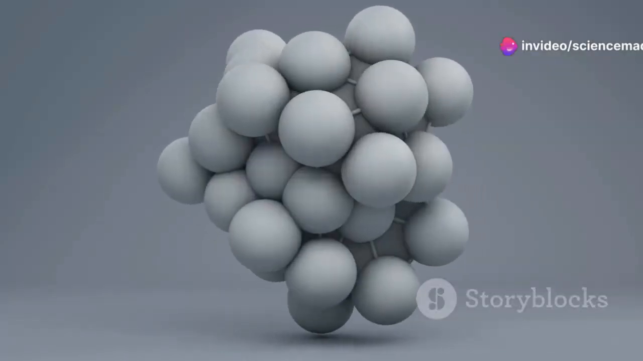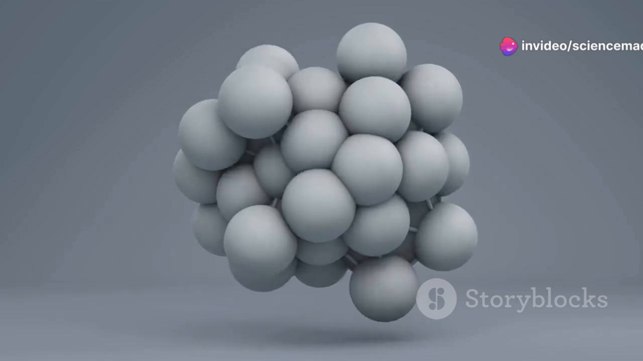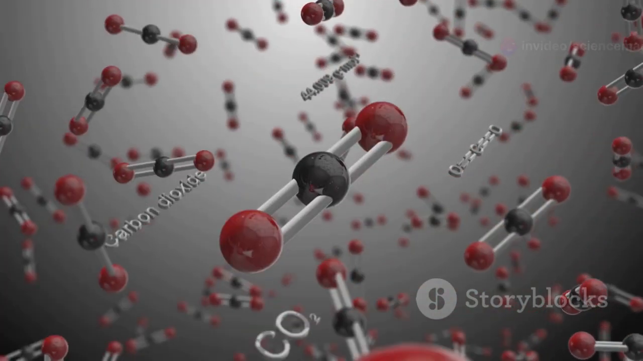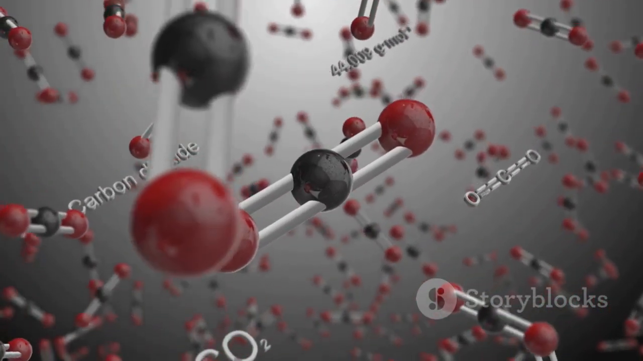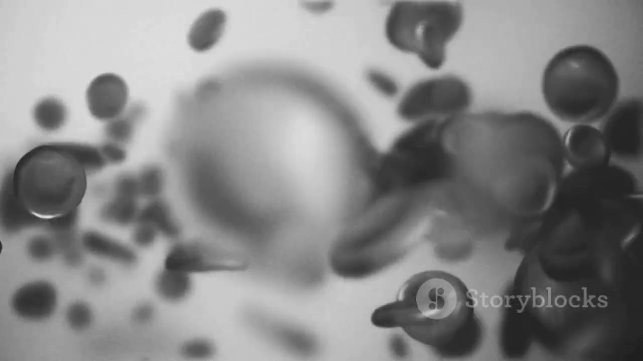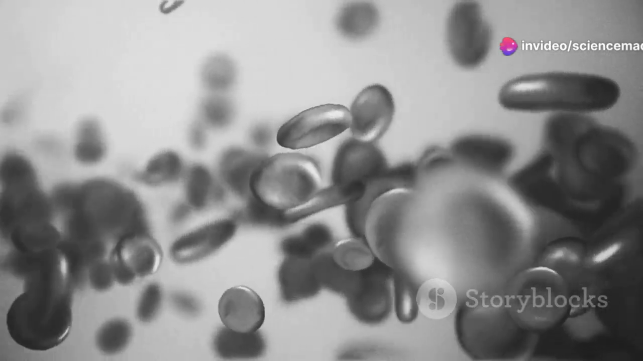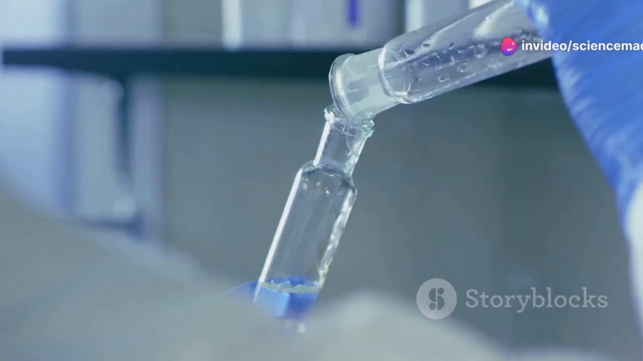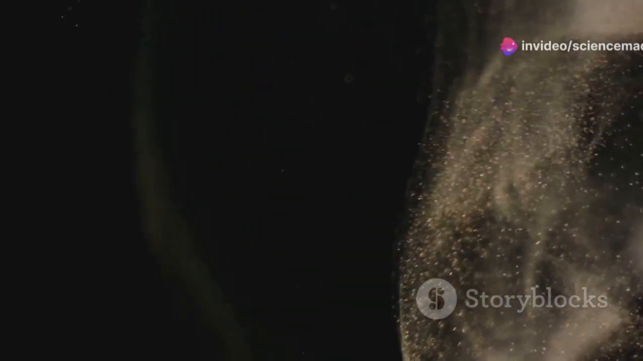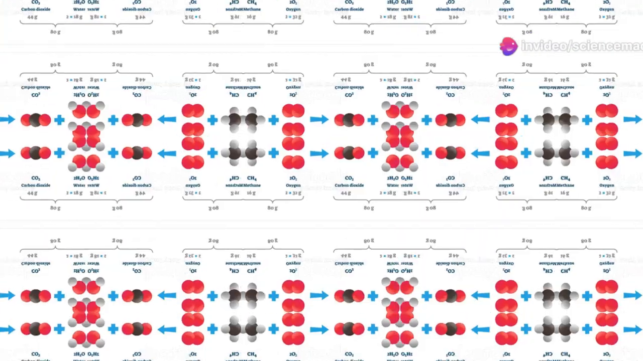Interparticle attraction is the force that holds these particles together. These forces vary in strength depending on the state of matter. For example, the forces are strongest in solids, which is why solids have a definite shape and volume. In liquids, the forces are weaker, allowing them to take the shape of their container but maintain a constant volume. In gases, these forces are the weakest, which is why gases expand to fill any container.